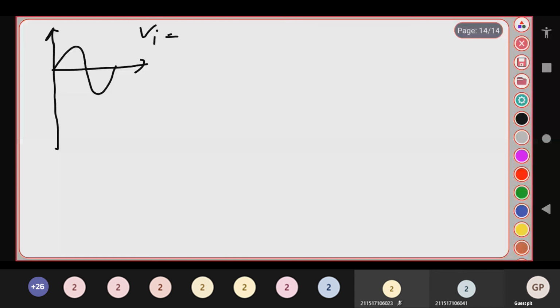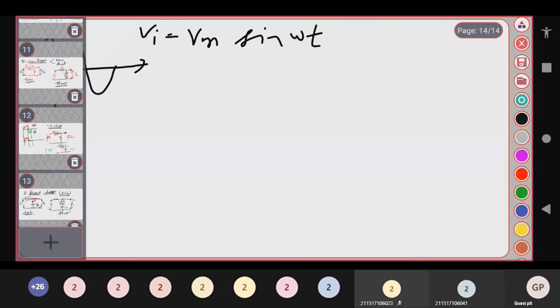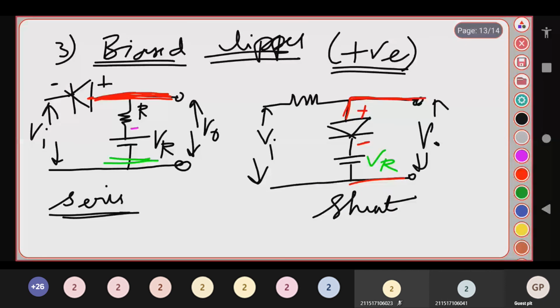What biasing is being given over here? Just look at this. Positive is connected and negative is grounded. Similarly, positive is connected, negative is grounded. So it is called positive VR, plus VR.